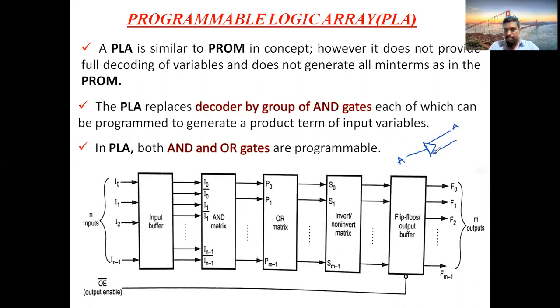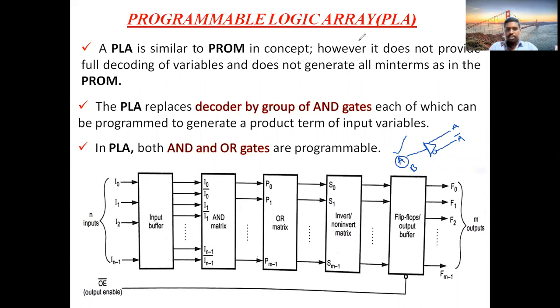But as the bubble is present here, we will get A bar. So both conditions of A are observed in the same gate. You call this an input buffer. If an input is supplied like this, it is called an input buffer. Suppose if you take B here, you will get B bar. If you take C here, you will get C bar. Like that, we call this model an input buffer. Representation like this is called an input buffer.